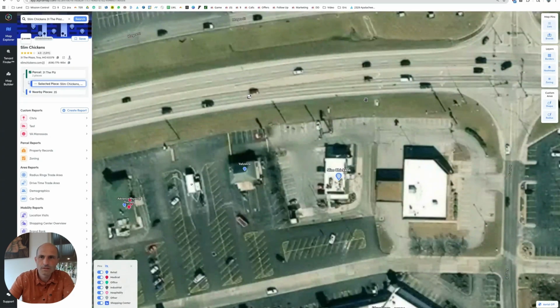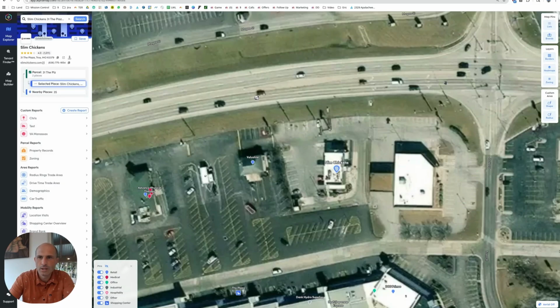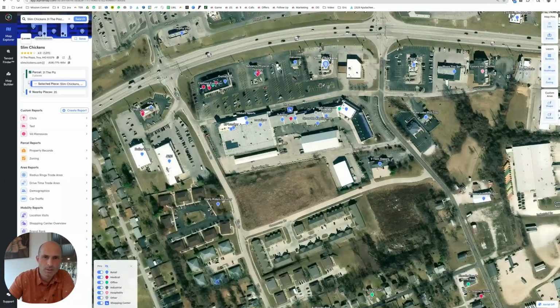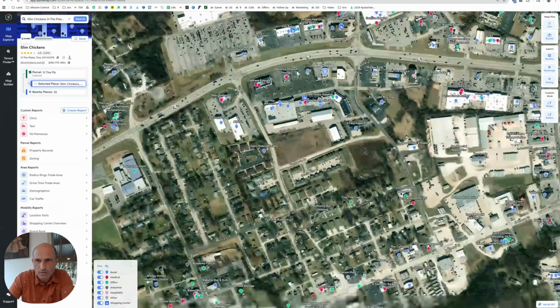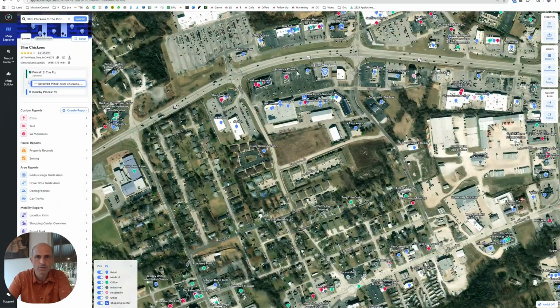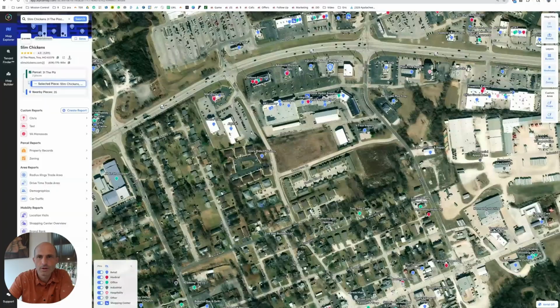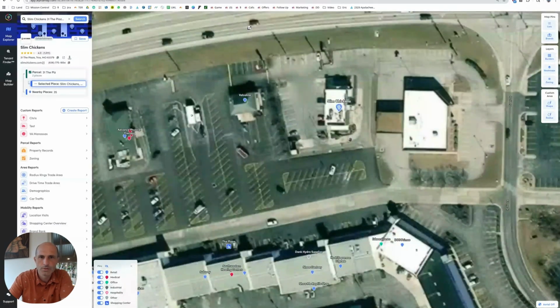So the ones we've looked at, it's a couple lanes of traffic. This is a couple lanes of traffic. This has a turning lane. You're not getting through there. They don't have access to this main road. They're coming through the intersection. They're coming in. They're coming around. They're going to what else is back here. It's not like a Walmart or a Target or a Costco or a major grocery store. There's an Aldi back here, but they're not even right in front of the Aldi. They got some local shopping center with lumber and stuff, and they're in front of that. And it's like people who want to go to Slim Chickens, they go to Slim Chickens. They're drawing their own crowd.